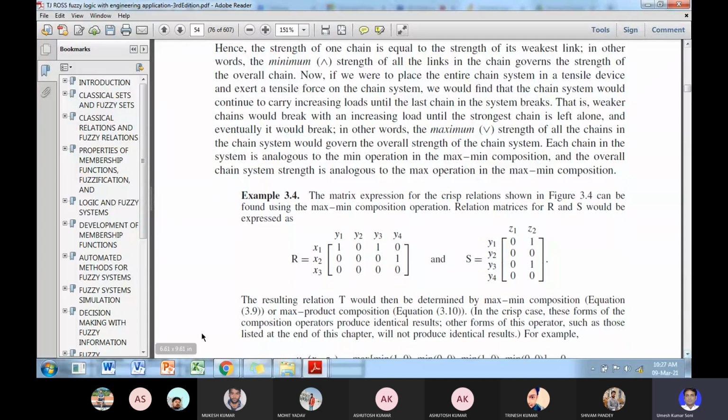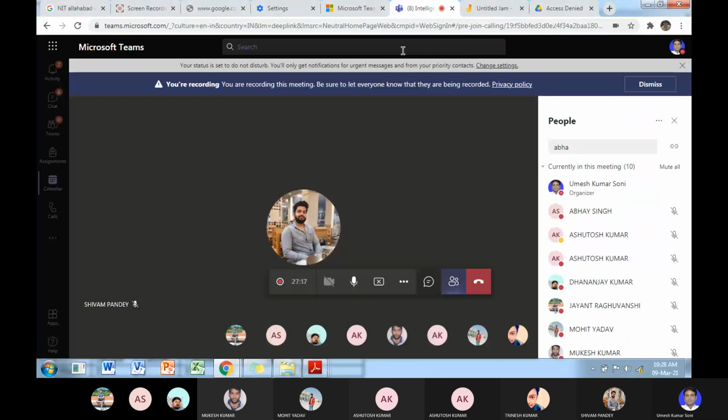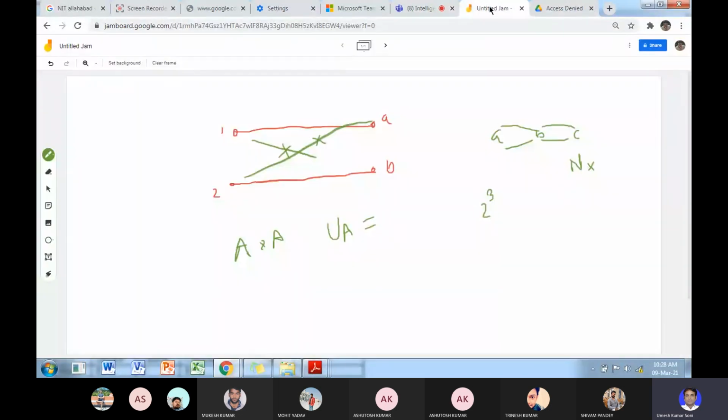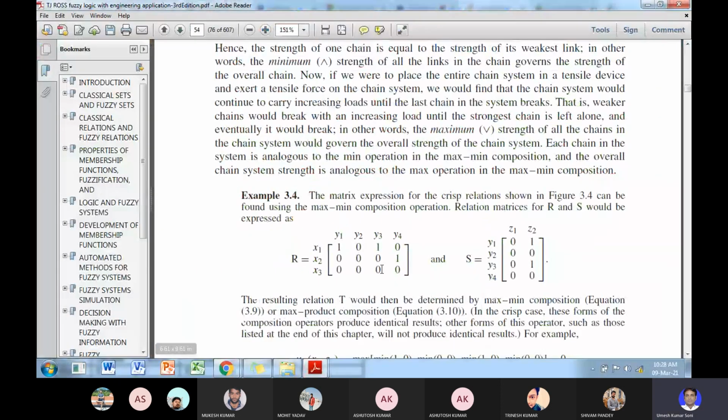Students, find out the composition between R and S. Okay, you have to determine. You have 2 or 3 minutes.